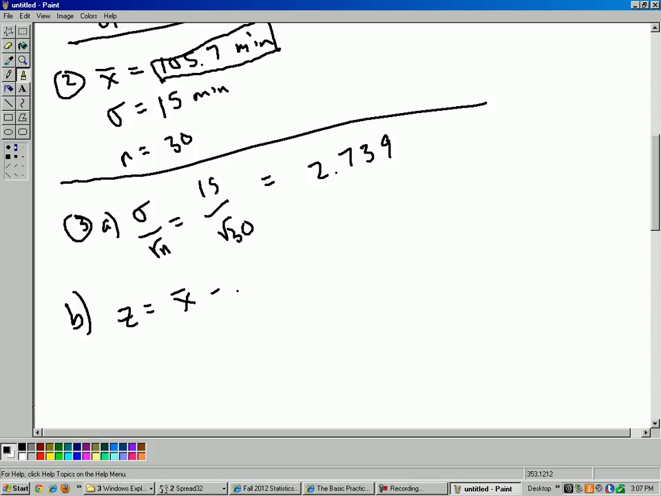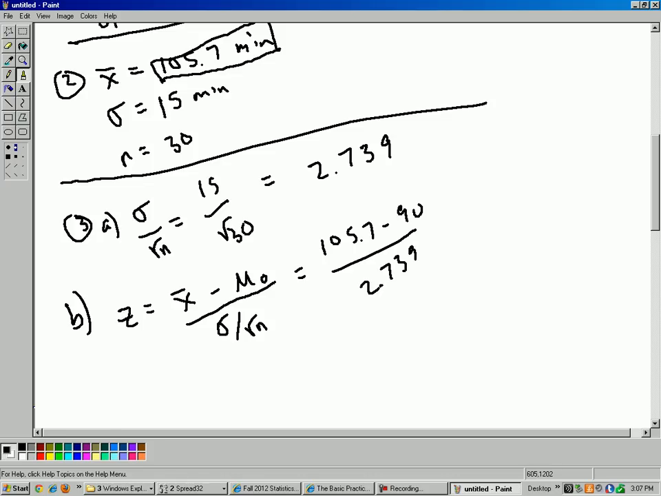So it's x bar minus the null hypothesis mean, divided by the sampling distribution standard deviation. So that is 105.7 minus 90, divided by 2.739, which I already did, the sigma over square root of n. So that's going to be 15.7 divided by 2.739. Okay, that's going to be a huge z-score here. 15.7 divided by 2.739 is 5.73.